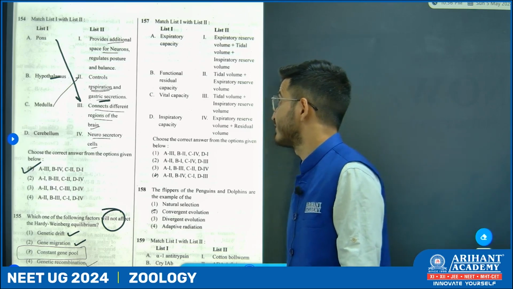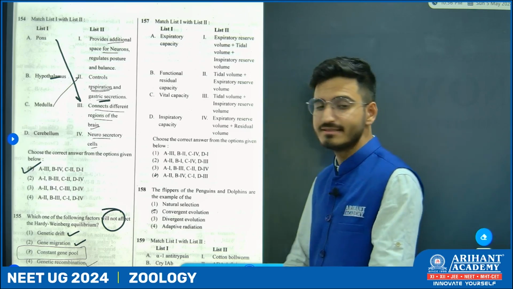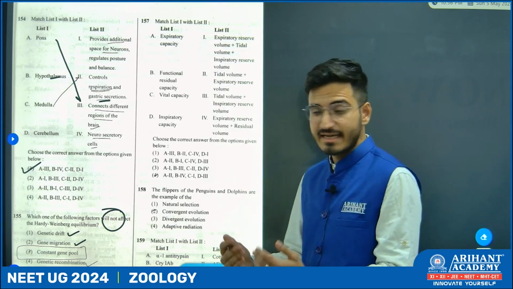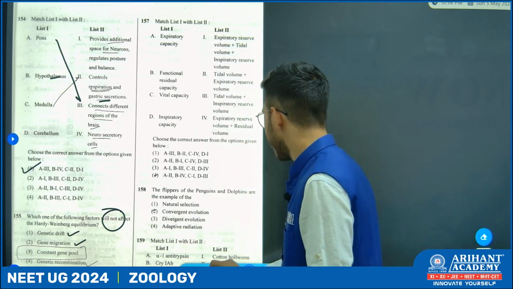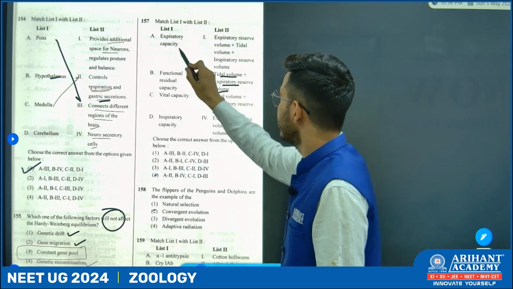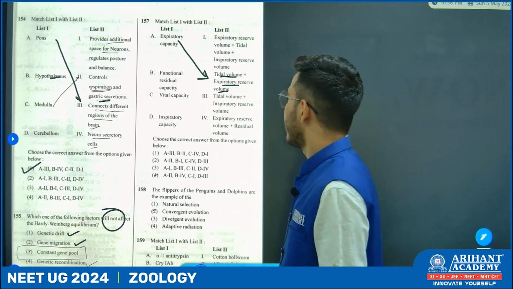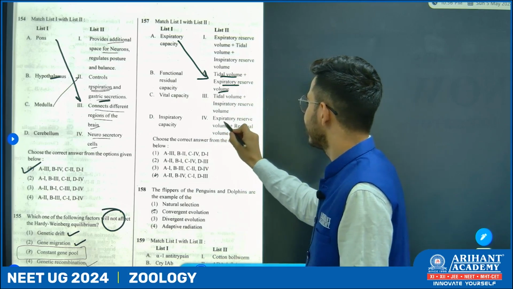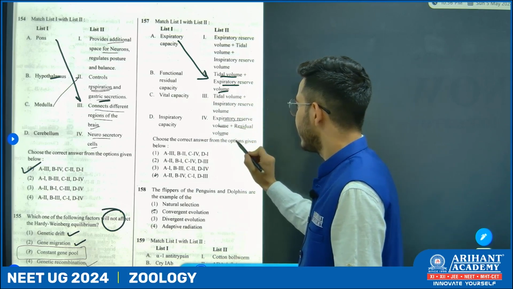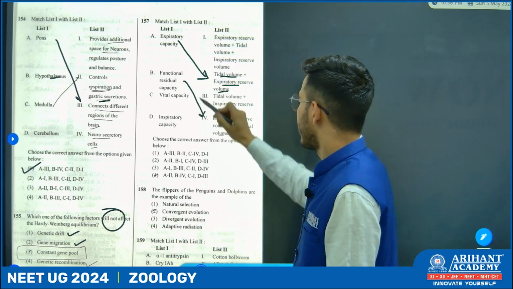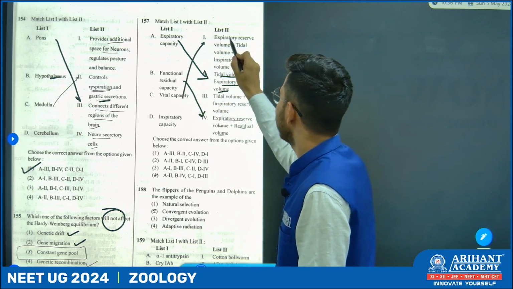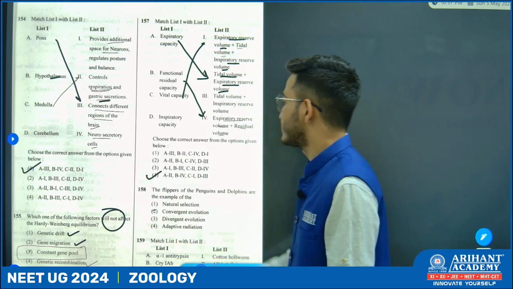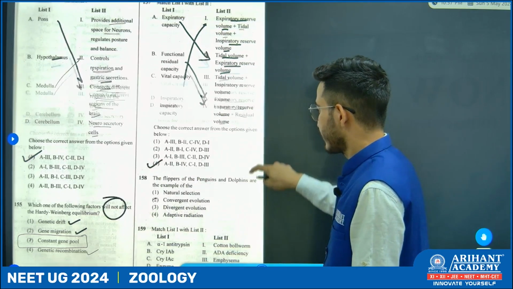Next question 157. So here we have to match between list 1 and list 2. Now expiratory capacity, amount of air that can be forcefully exhaled, that is tidal volume plus the inspiratory reserve volume. So option A. Now B, functional residual volume. Functional residual volume is expiratory reserve volume plus the residual volume. So B 4. Vital capacity forms expiratory reserve volume, tidal volume and inspiratory reserve volume, which makes it option number 4.